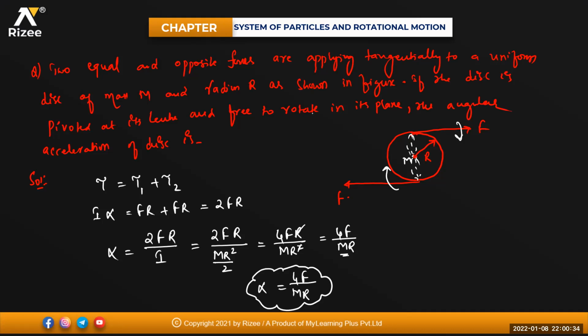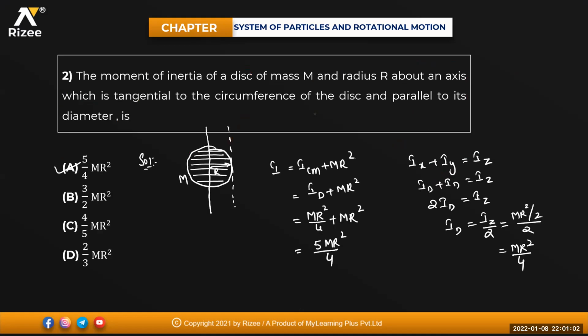8F, how 8F, beta? I'm getting 4. Can you cross check it once? Check it once, beta. Okay.